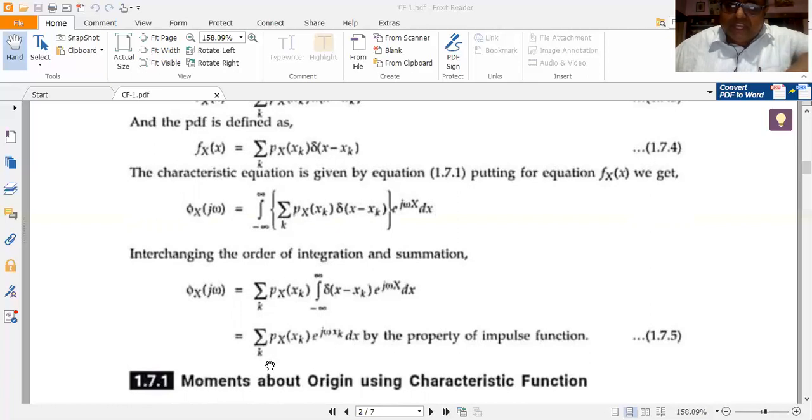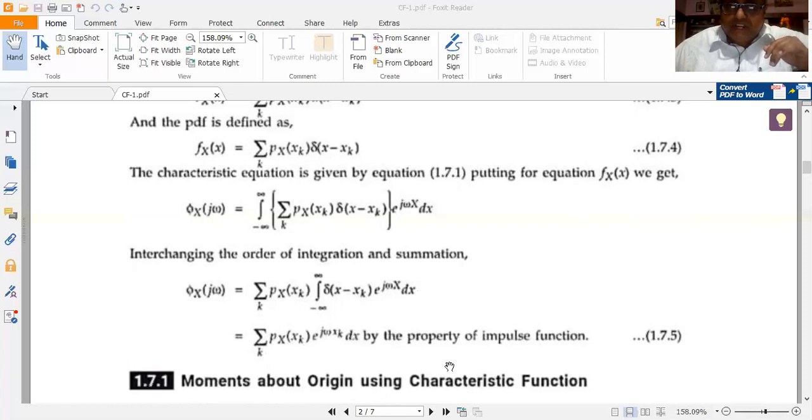So this becomes summation over k px of xk into e to the power of j omega xk. This dx should not be there, so please remove this dx. There's a printing mistake in the book that we are referring. So this dx will not come in the final expression. The final expression would be summation over k px of xk into e to the power of j omega xk only. Dx will not come in the definition of the CF for discrete random variables.